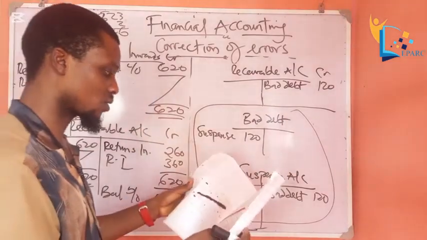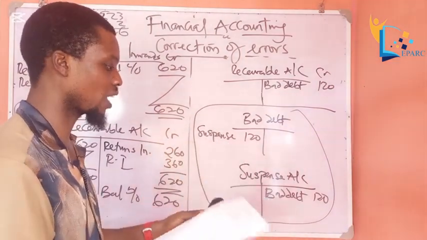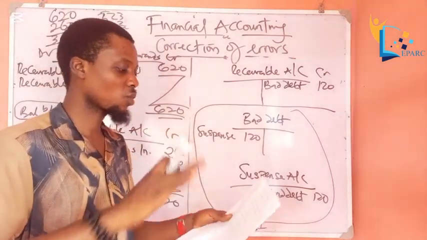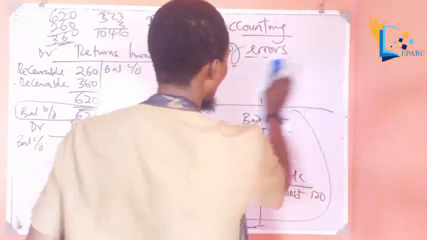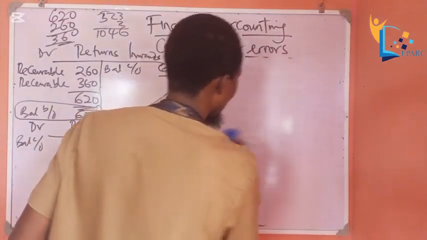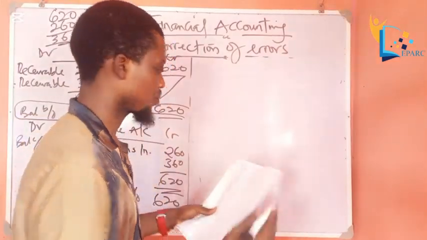Okay, I think the last one. We still have 2 more to go. I want us to finish the 2 so that in part 4 of it, we'll just post our entries in the journal and suspense account and draw up our suspense account. So let's quickly, I hope I'm not too fast. Are we together? Let's move on. So we have the next one.